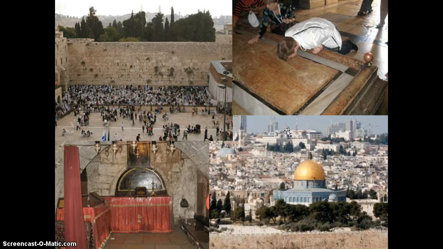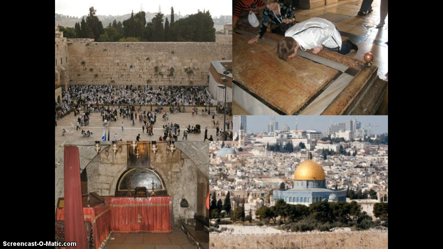Now, Israel today is one of the most coveted pieces of land, and it is so coveted because it is known as the Holy Land. Israel is the sacred site for Christianity, Judaism, and Islam. And we can see from the pictures here that there are many important religious sites located within the country of Israel. We have the Western Wall, which is very important to Judaism. We have the Dome on the Rock, and we have the Shrine of the Holy Sepulchre, just to name a few.